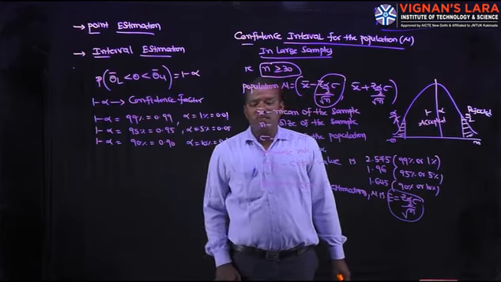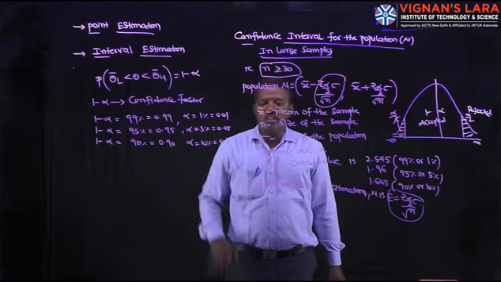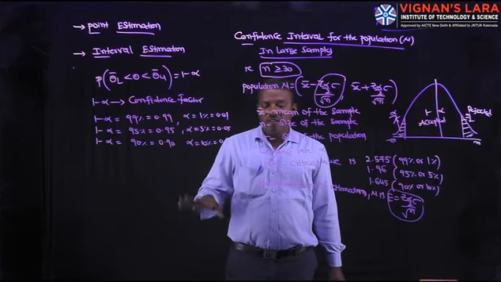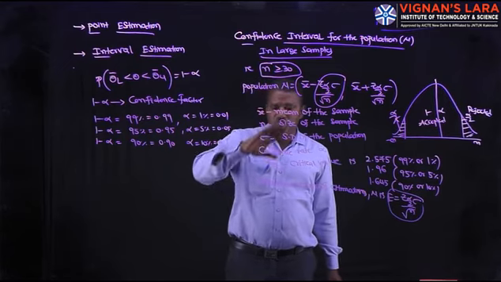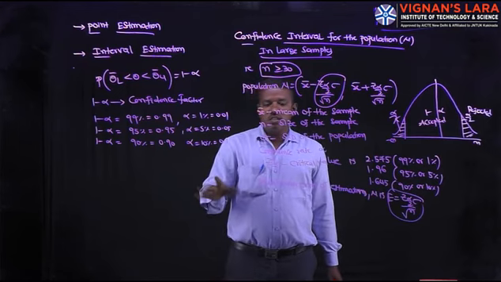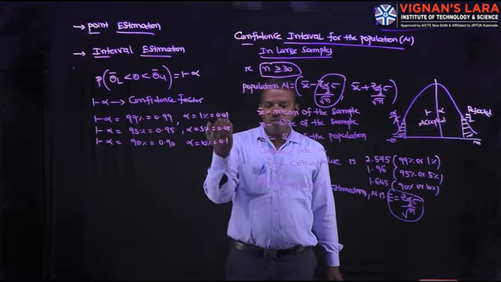This 1 minus alpha is either 99 or 95 or 90, that is 0.99 or 0.95 or 0.90. The remaining portion is rejected, 1%, 5%, 10% or 0.01, 0.05, 0.1.